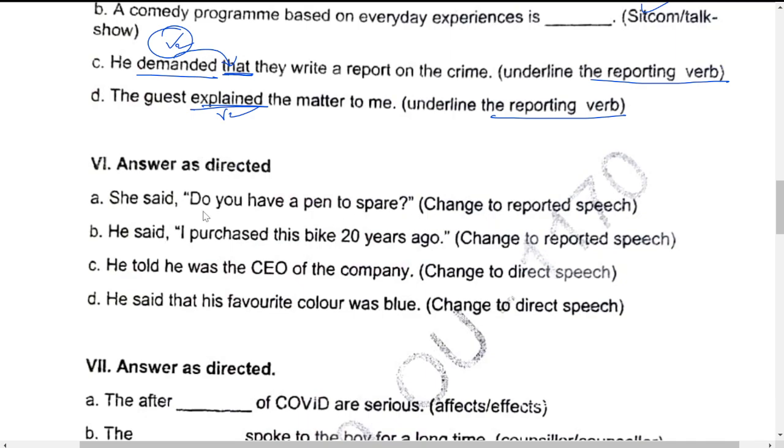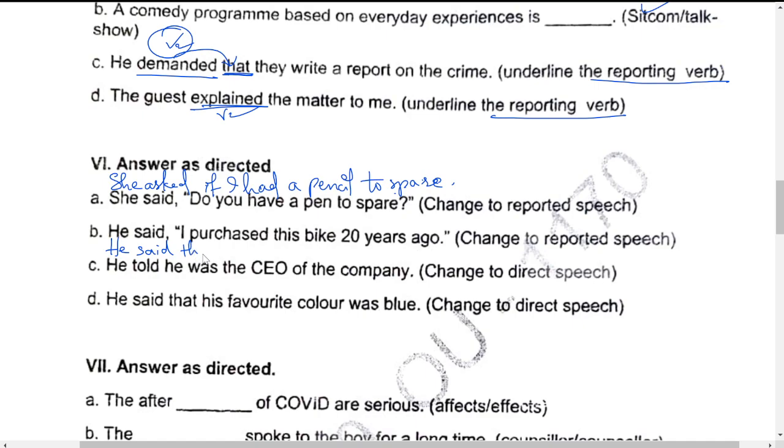Change this into reported speech. She said, do you have a pen to spare? Okay, this is a question, right? So change this into, she asked if I had a pencil to spare. Okay, to get this in detail, to get how one statement changes from direct to reported, please go through the video which will be given in the link. Next one, he said, I purchased this bike 20 years ago. Change this now.